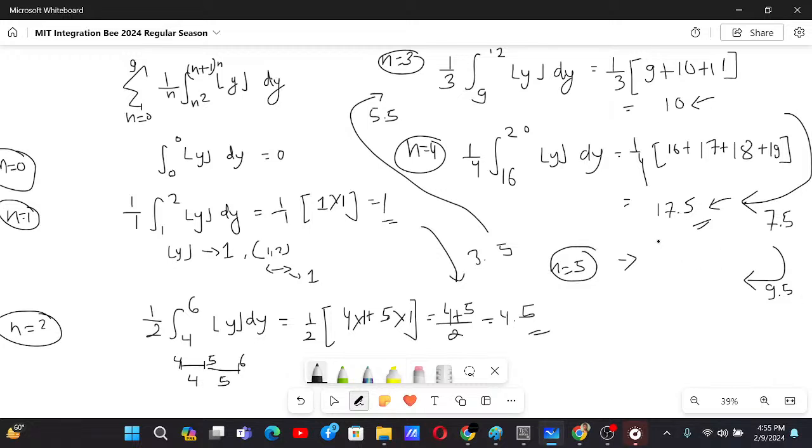That is, how much is that? 18 plus 9 is 27. And then for n equals 6, we will add 11.5. That's why we have 38.5. And then for n equals 7, we will add 13.5. So 13.5, is it? 8, 9, 10, 11, 12, 13.5.